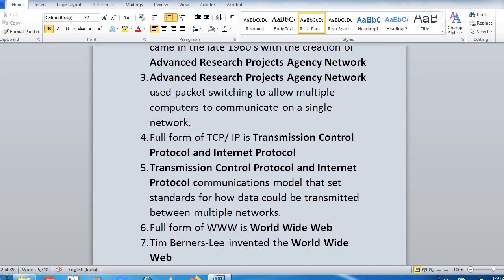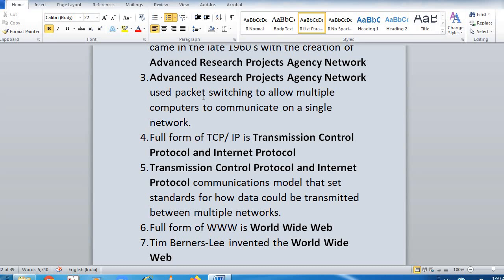Full form of IMAP is Internet Message Access Protocol, which is used for receiving email messages from the server on the internet. Internet Message Access Protocol maintains a copy of all the emails on the server. Full form of IRC is Internet Relay Chat. This is basically used for communication in the form of text.